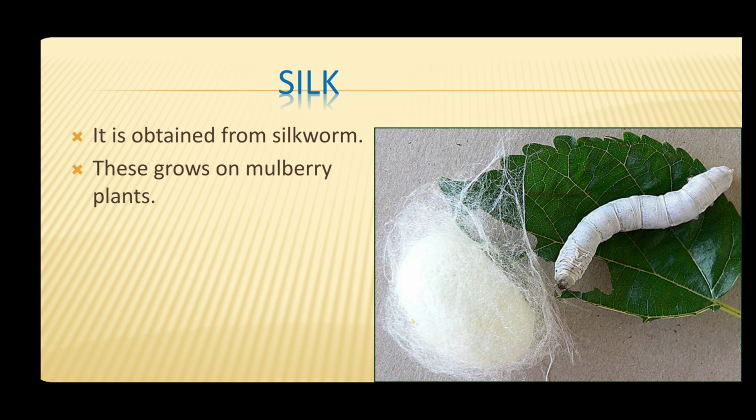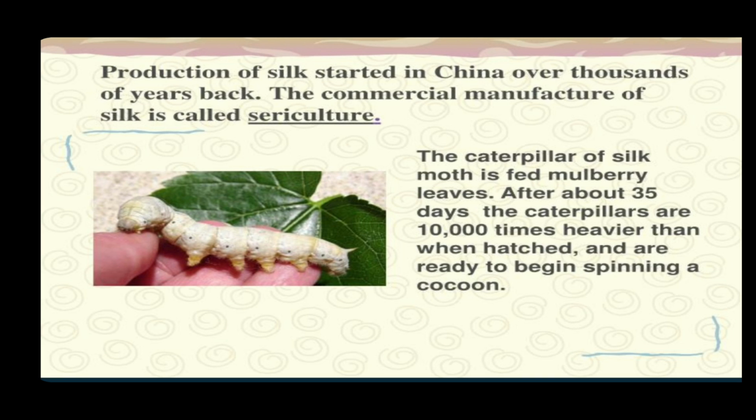Next is silk, which is another animal fiber, and it is obtained from the silkworm. These worms grow on the leaves of the mulberry plant, which you have studied in the fourth class also. The silk moth grows on mulberry leaves. The production of silk started in China thousands of years back. The commercial manufacture of silk is called sericulture. The caterpillar of the silk moth is fed mulberry leaves. After 35 days, the caterpillars are 10,000 times heavier than when they were hatched, and they are ready to begin the spinning of the cocoon.